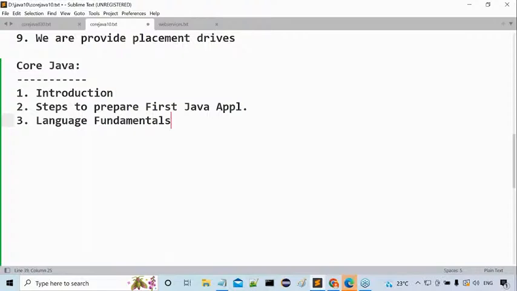the very, very important topic in entire core Java. That would be object orientation. Object orientation is the most important topic in core Java. Moreover, I have done very good research work on this object orientation. The maximum time of core Java we are going to spend on object orientation. More content we are going to discuss there.